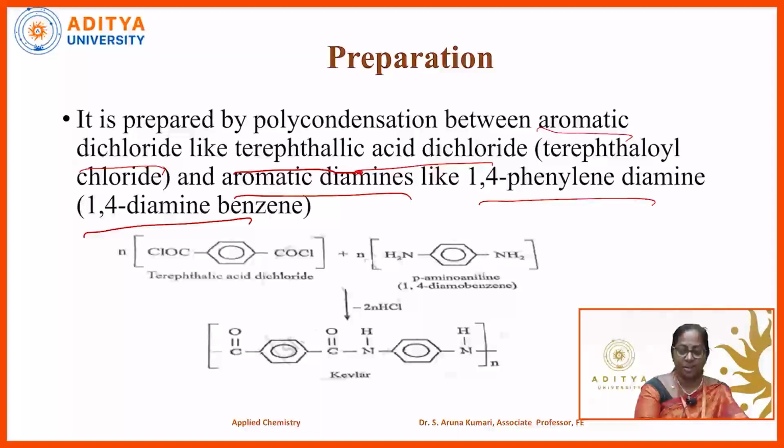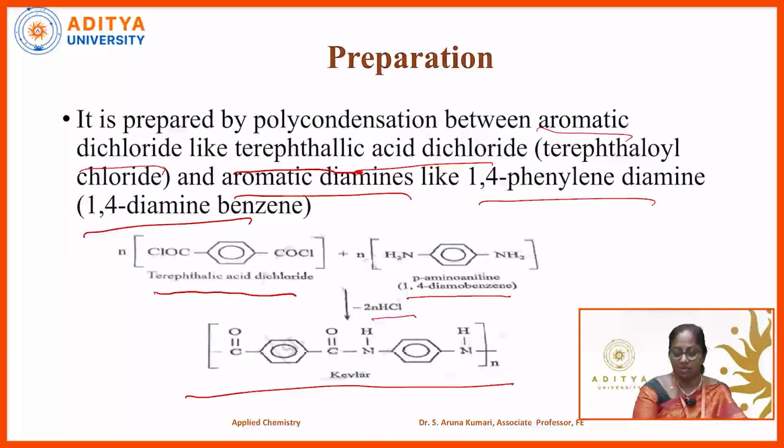So we can select an aromatic dichloride like terephthalic acid. Here we have the terephthalic acid dichloride and an aromatic diamine like 1,4-diaminobenzene. Both of them undergo polymerization with the removal of a molecule like HCl. Undergoing polycondensation, we have Kevlar formed. So this Kevlar is an example of fiber reinforced plastic.